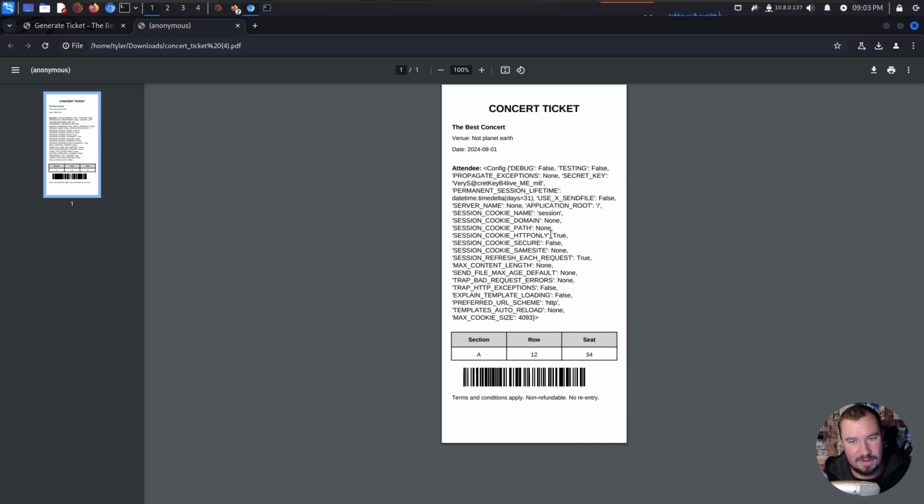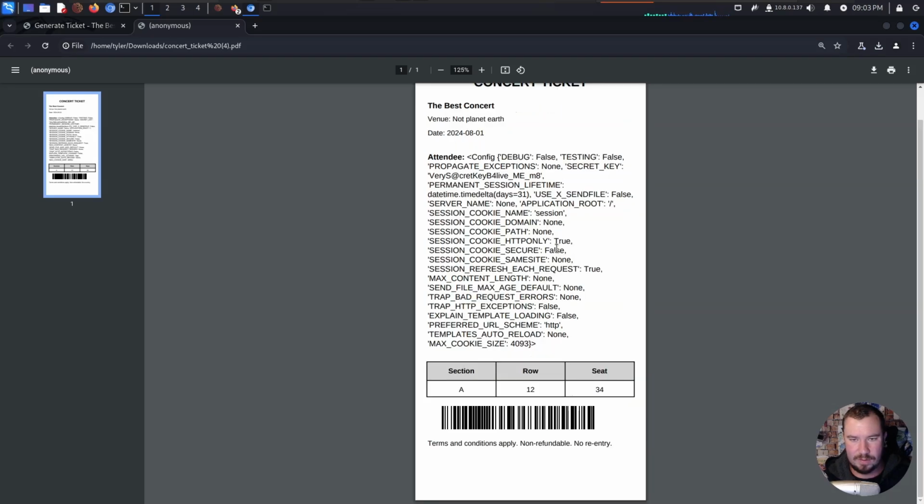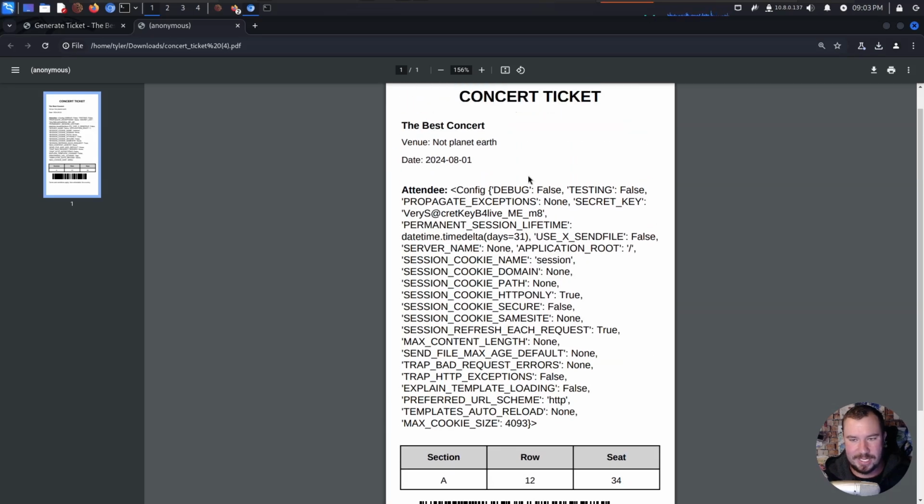So we have a few pieces of information that is actually quite helpful to us, especially in a real pen test. We do have the config. You can see debug is set to false. If that was set to true, our last payload would have worked, but because it's set to false, it is not going to work. We have a secret key.